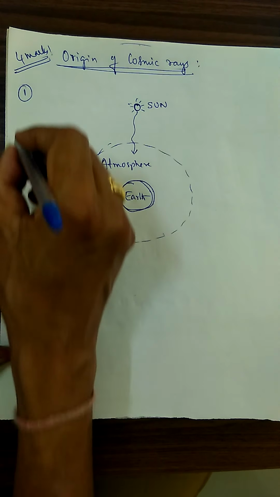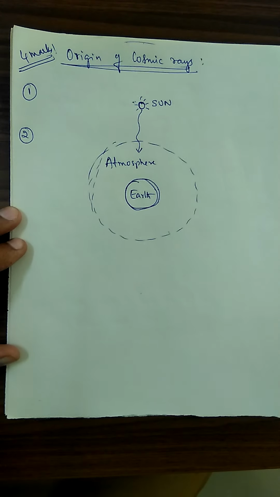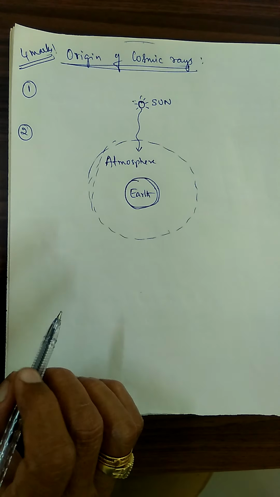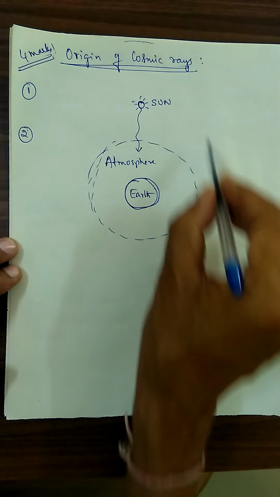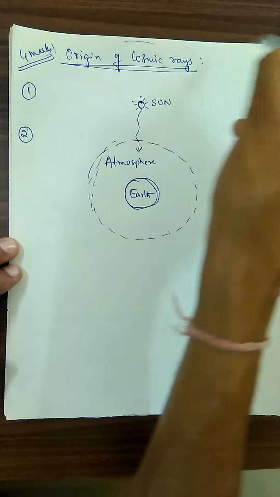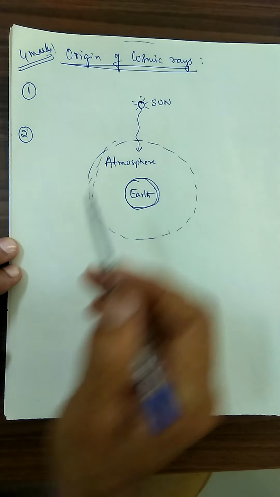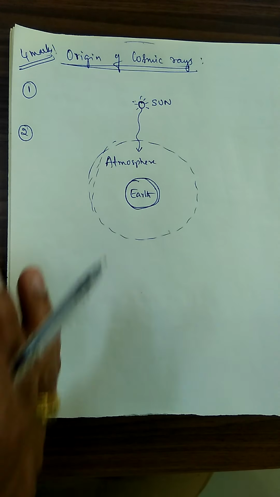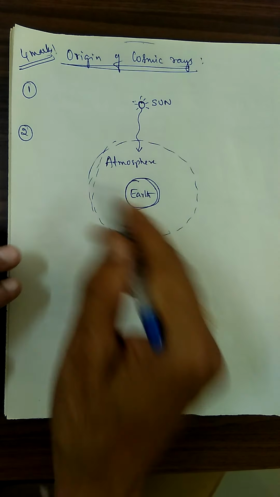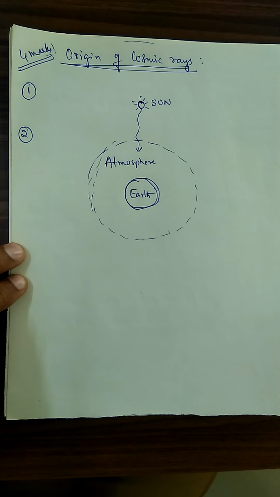Next point, number two. Let us consider the remote interstellar space outside our galaxy. You are aware of galaxy now. This is our solar system. Like this solar system, there are several solar systems. Together we can consider one galaxy, that is our galaxy. Like that, so many galaxies are present.